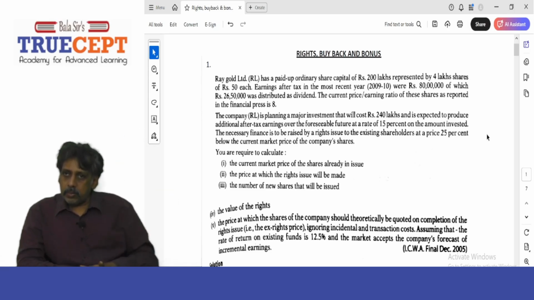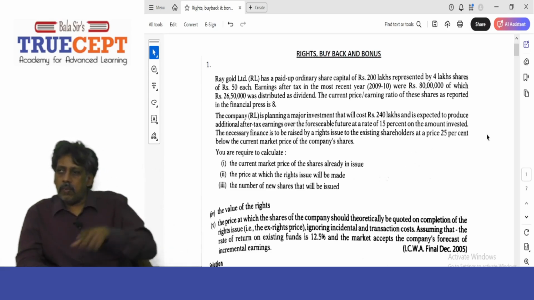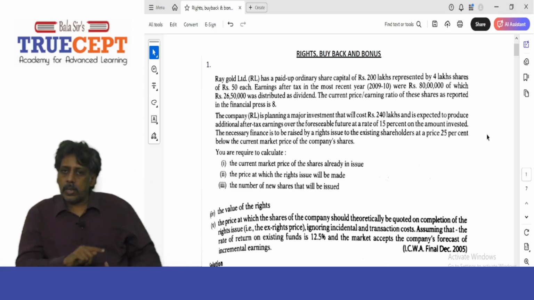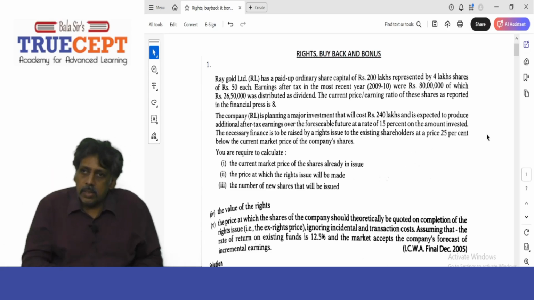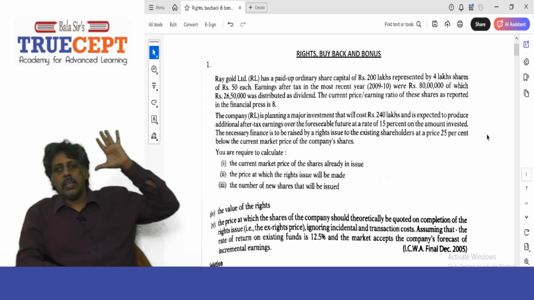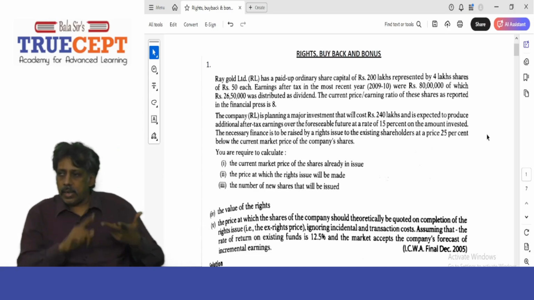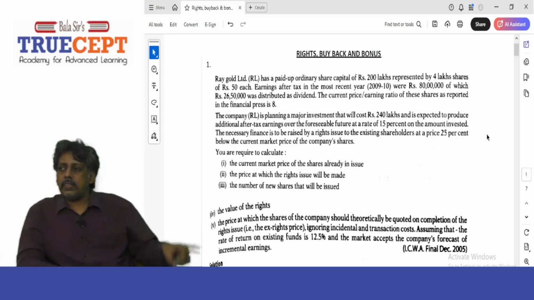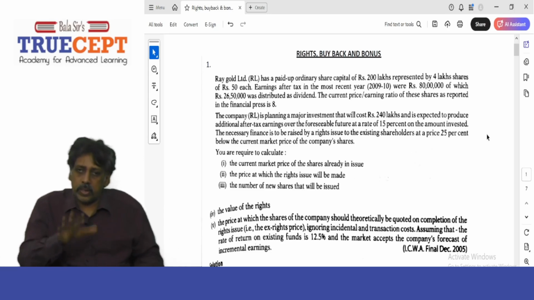Your current funds are giving a return of 12.5%, whereas it's given that the money now raised via the rights issue will give 15%. The 2 crore 40 lakh will give you 15% return, which is 2.5 percentage points more than the current yield. Yes or no? Yes. But how do you accommodate this information in calculating the theoretical price of the share, the ex-rights price, or we say the yield adjusted theoretical ex-rights price?